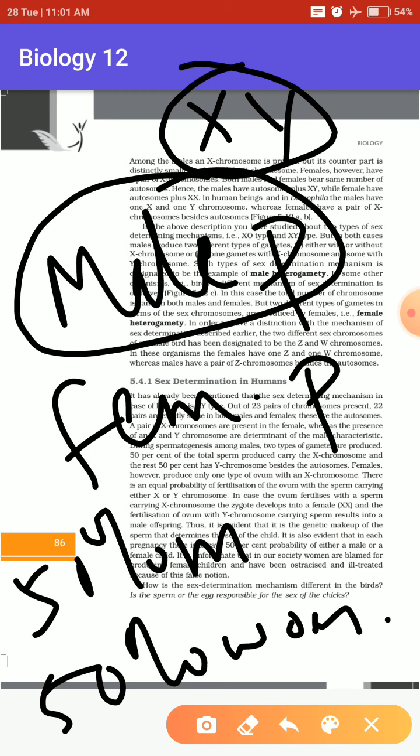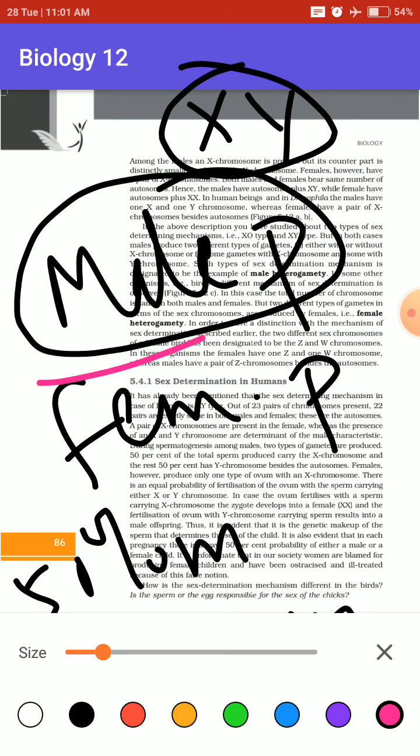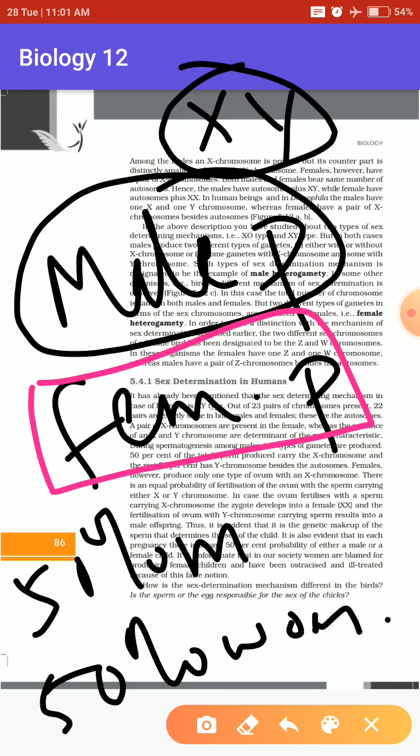But still in our society, females are blamed for the birth of a girl child or a boy child, and several issues take place in different houses because of that. In our country, it is not being taught properly to everyone in the households that it is not the woman who is responsible, it is actually the male gamete. It doesn't mean that males are responsible, it doesn't mean that females are responsible, it is the male gamete that determines the next generation's gender.